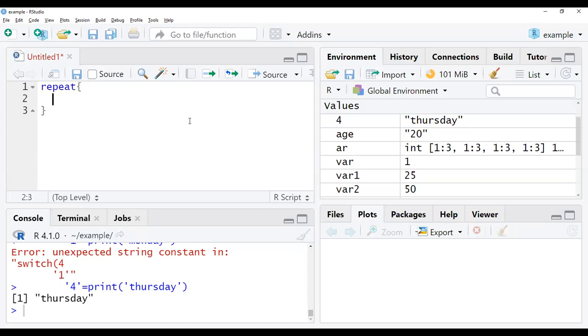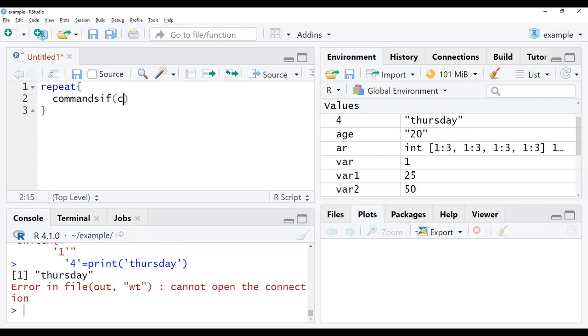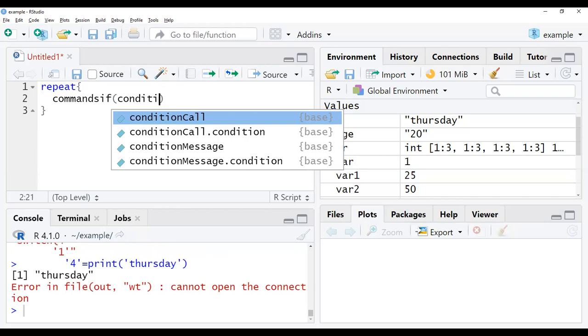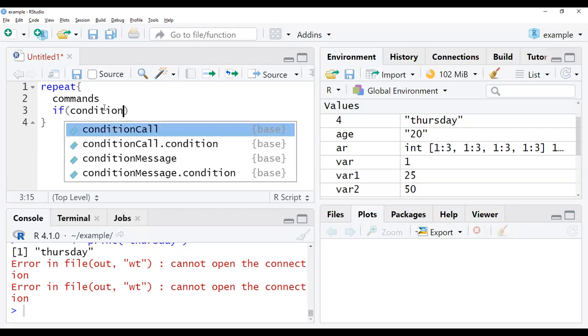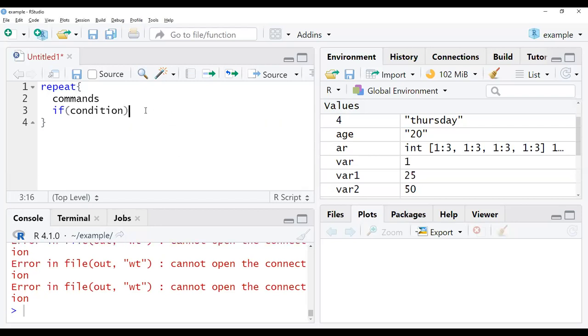So here I'm giving the data in this way. Now the commands I have to give. Next, it should be followed by an if condition. Whatever condition we want to give, we will give here. Yes, in this format the if condition will be given, and it will break the statement. So this is how the statements can be taken here. This is the basic format of how we take the repeat loop.